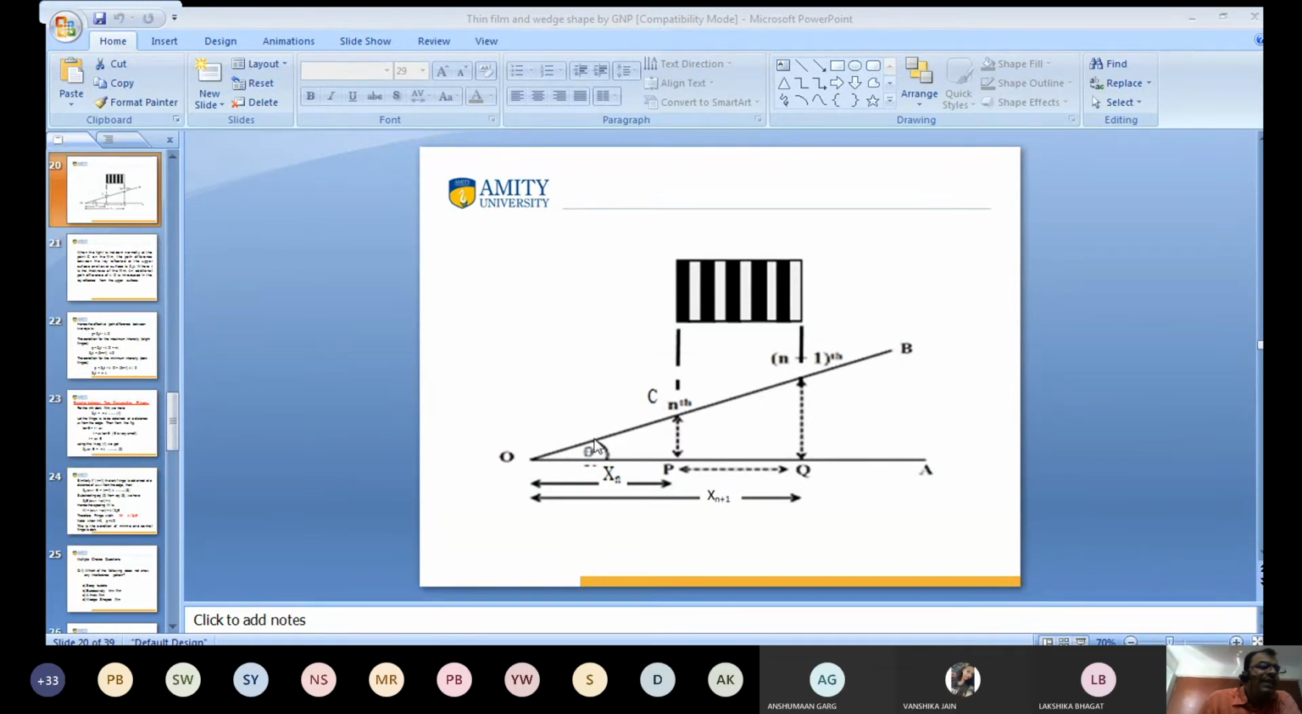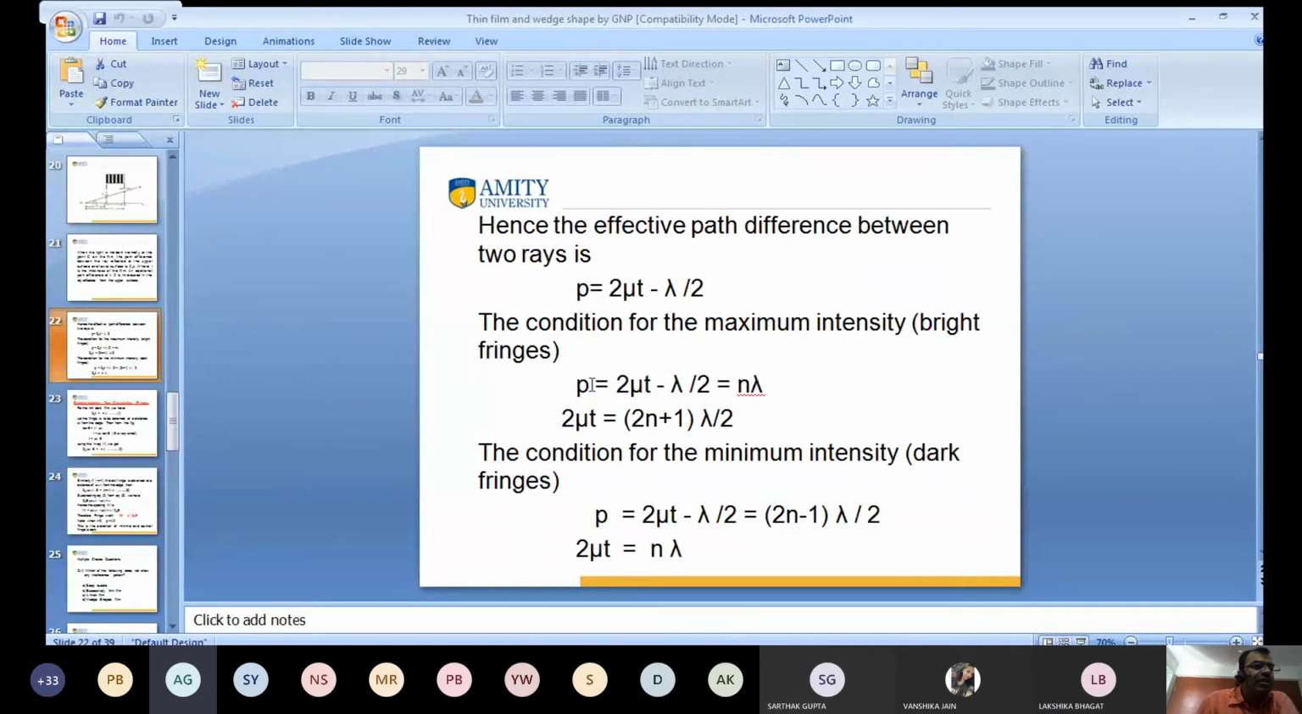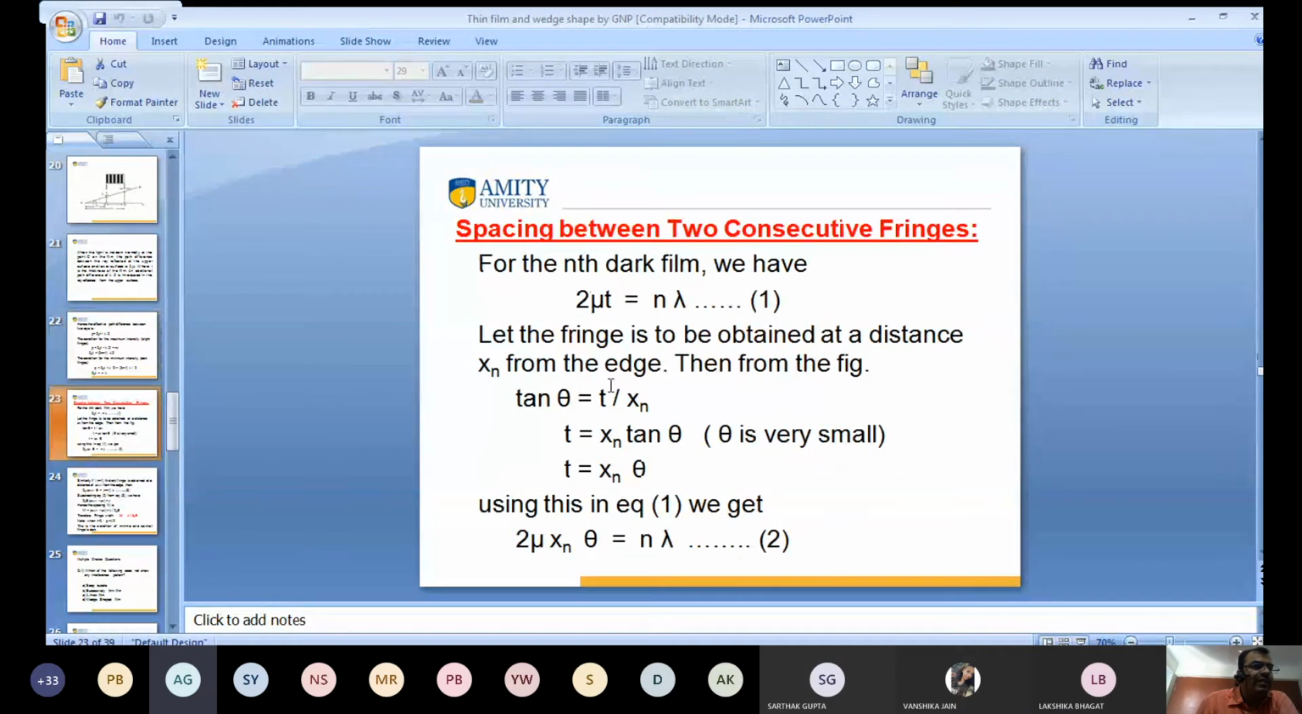The thickness is t. Then what is the value of tan theta? CP upon OP. With OP equal to xn, tan theta is equal to t by xn. Clear? So you can write t is equal to xn tan theta.